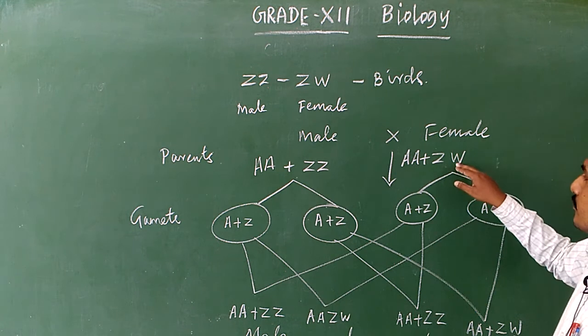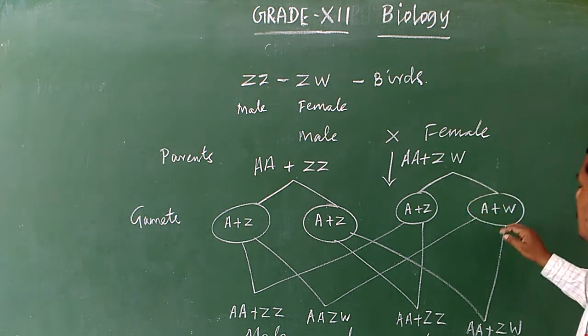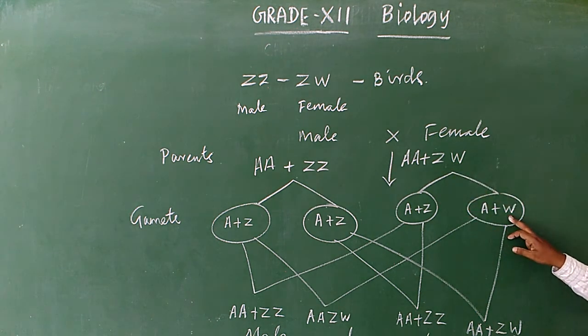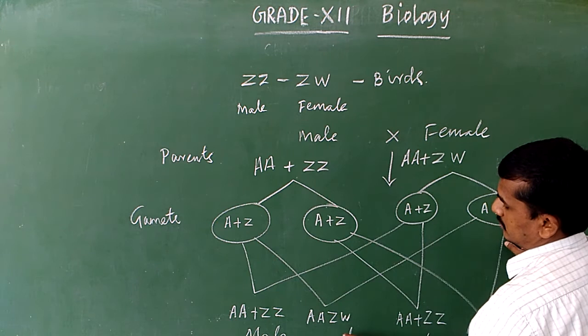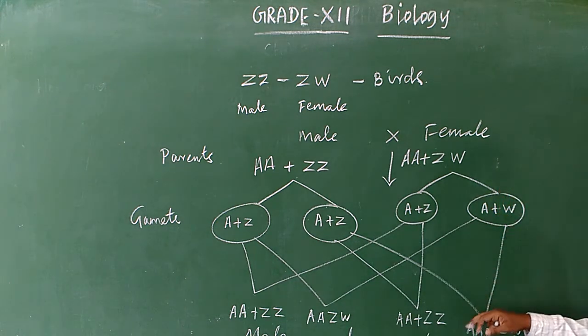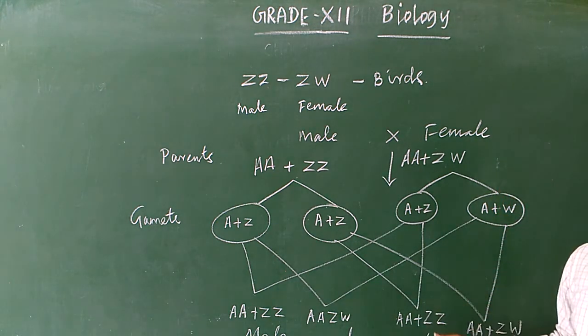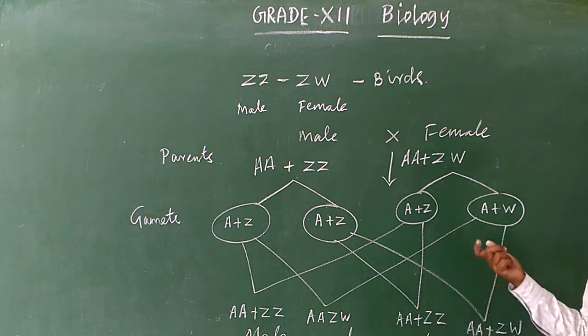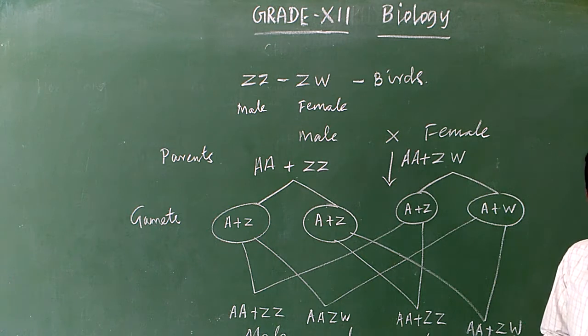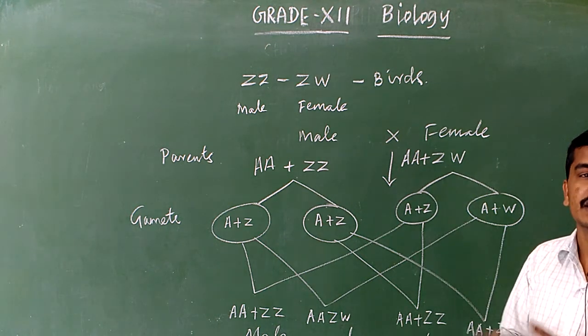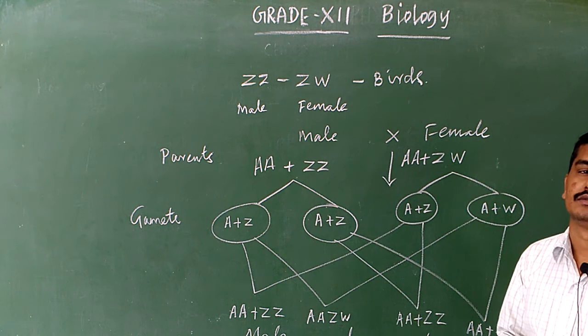For example, when the W sex chromosome in the female fuses with the male Z chromosome, that is ZW, which is female. So, sex determination in birds occurs through the female. Only the female bird determines the sex of the child.